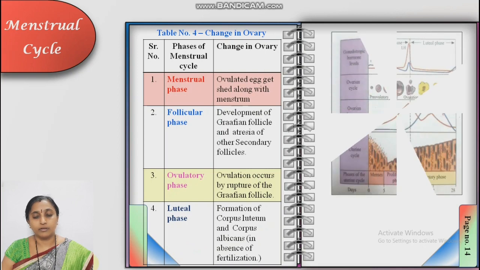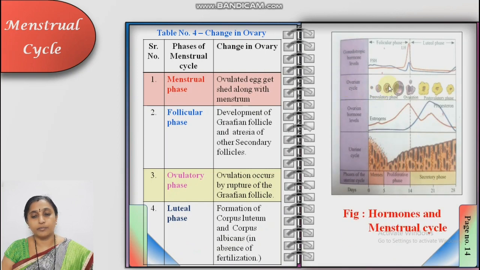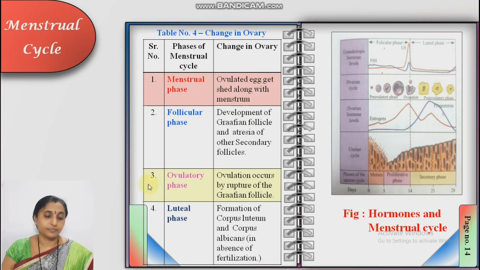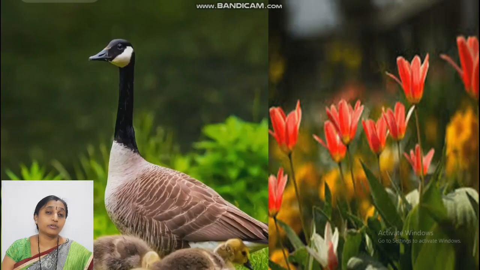See in the diagram, changes in the ovary, the ovarian cycle. In the menstrual phase, the ovulated egg gets shed along with the menstruum. Then Graafian follicles develop from primary up to the Graafian follicle in the follicular phase. Ovulatory phase: release of the ovum from the Graafian follicle. And luteal phase: the corpus luteum is formed from the Graafian follicle. If fertilization takes place, it becomes active. If not, then it converts into corpus albicans. All these are the changes that take place during the menstrual cycle. Okay, thank you.